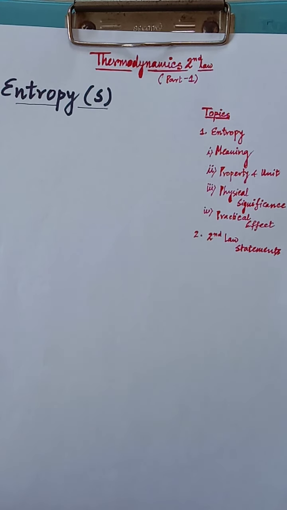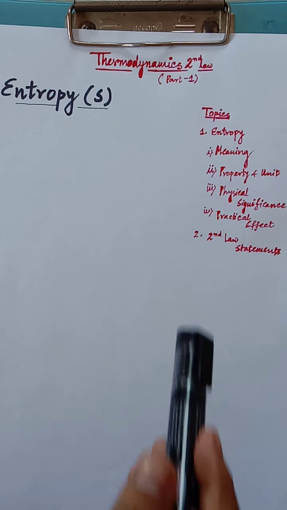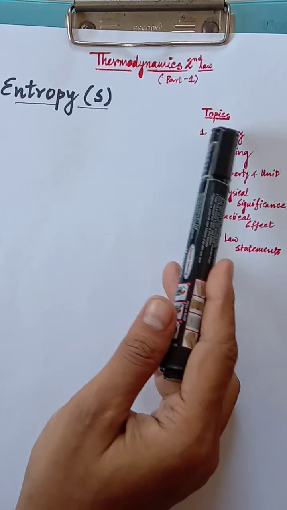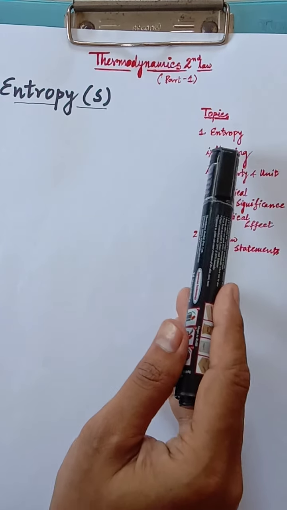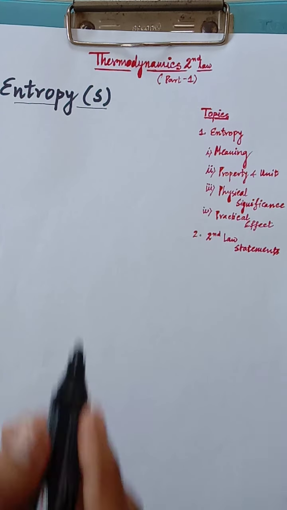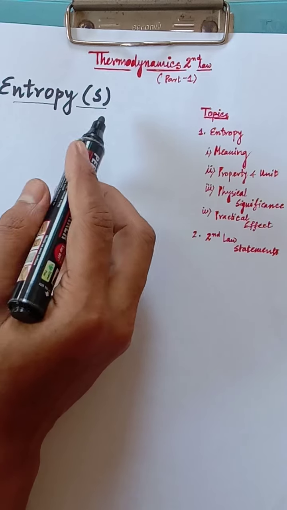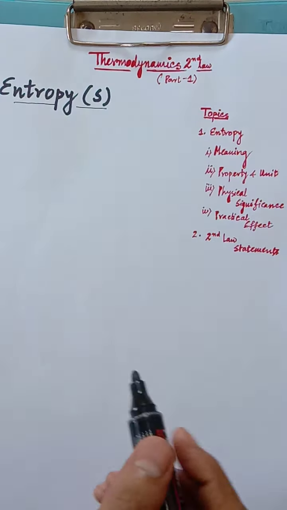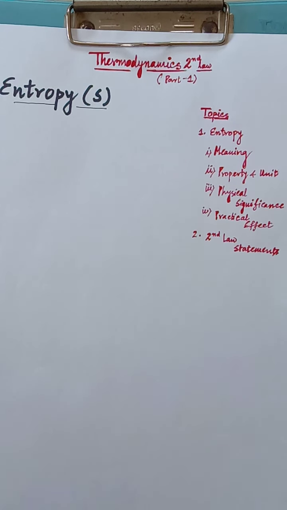As we have finished the discussion on thermodynamics first law part, now we are moving towards the thermodynamics second law part. The topics here we will discuss: entropy, its meaning and different things, and second law statements. Now the new term we have to discuss here is entropy. This is a new term which has not been discussed in case of first law of thermodynamics.